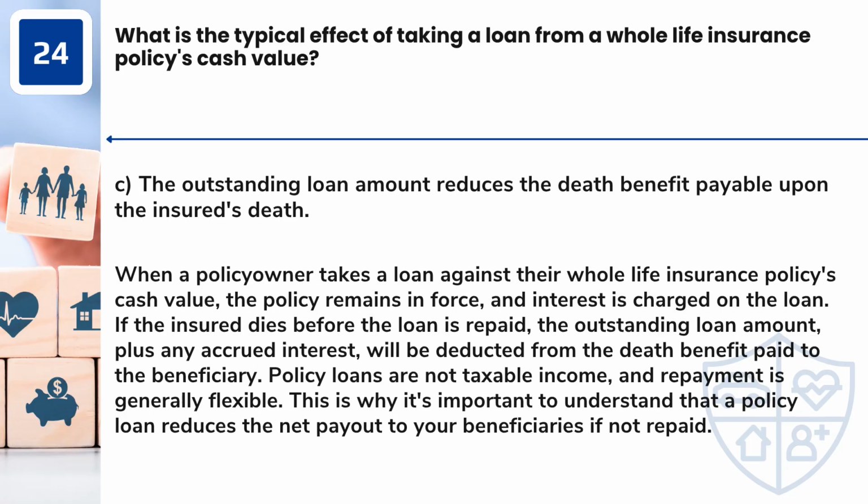Answer: C. The outstanding loan amount reduces the death benefit payable upon the insured's death. When a policy owner takes a loan against their whole life insurance policy's cash value, the policy remains in force, and interest is charged on the loan. If the insured dies before the loan is repaid, the outstanding loan amount, plus any accrued interest, will be deducted from the death benefit paid to the beneficiary. Policy loans are not taxable income, and repayment is generally flexible. This is why it's important to understand that a policy loan reduces the net payout to your beneficiaries if not